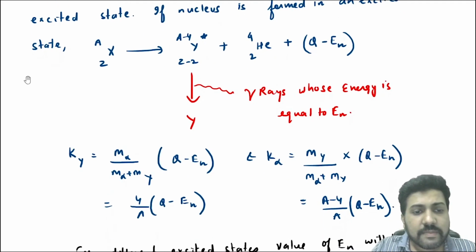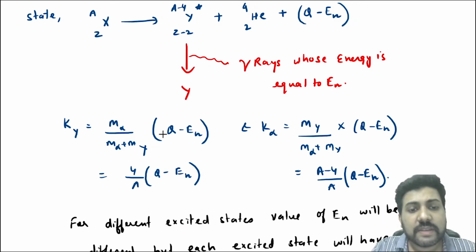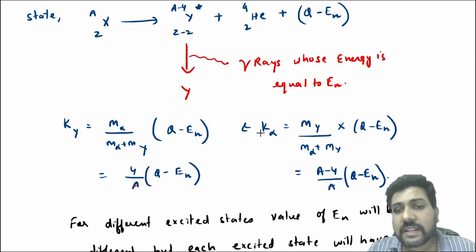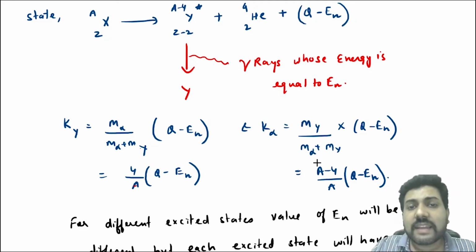So Y will get the kinetic energy of m alpha by m alpha plus mY into Q minus En, or you can say m alpha can be written as 4 and m alpha plus mY as A, so 4 by A into Q minus En. And the alpha particle will get a kinetic energy of mY by m alpha plus mY into Q minus En, and mY can be written as A minus 4 by A.